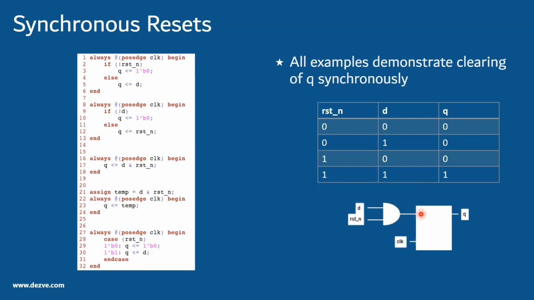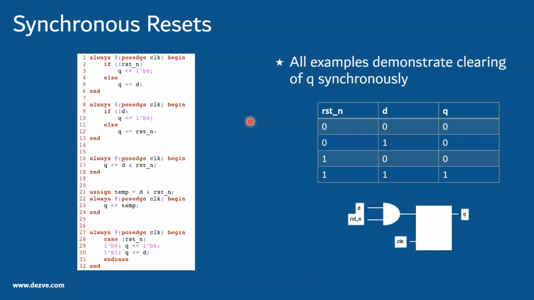Now the tool can infer this if you write in a particular order. If you write in this particular order, it knows that okay, this has to be the reset, because we have a guideline saying that the reset should be followed like this, correct? But again, this is a guideline, not an enforceable statement. So the tool also needs to know if you can specify to it what the reset is.